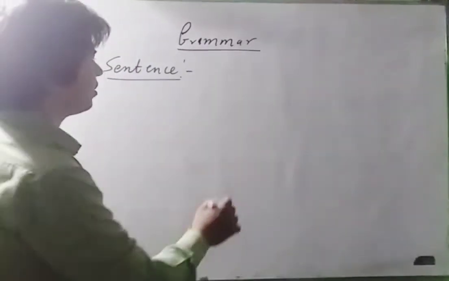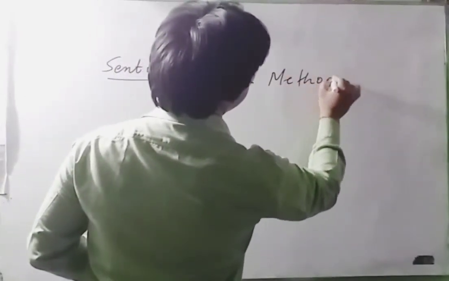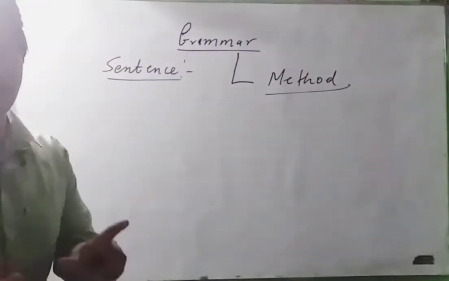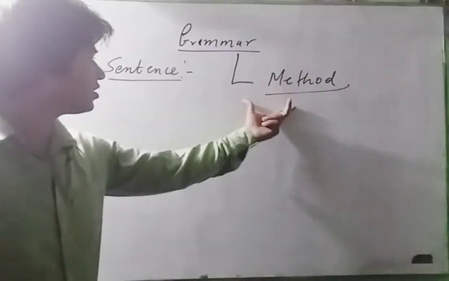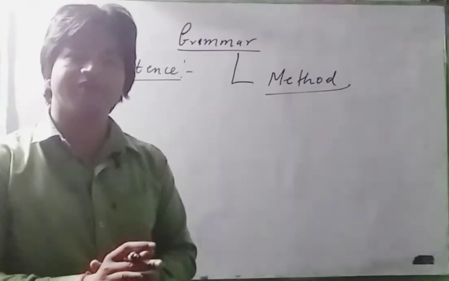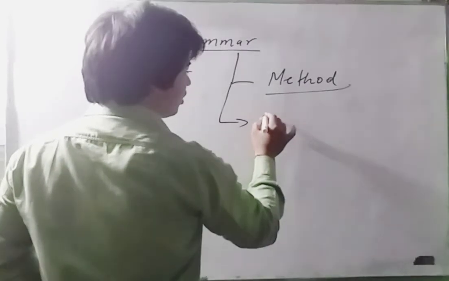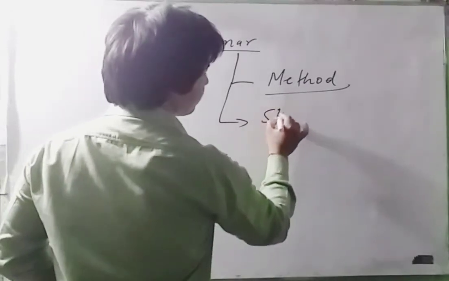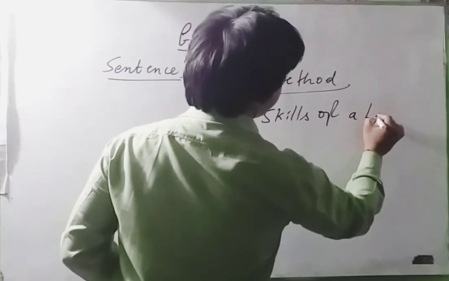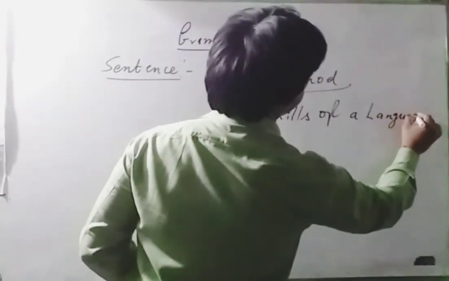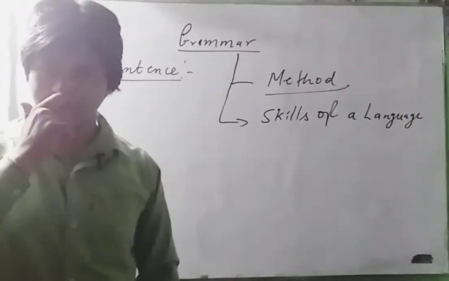You know, grammar is a method. First, we have to know that grammar is a method, and with the help of this method we are going to learn about the skills of a language. What are the skills of a language?